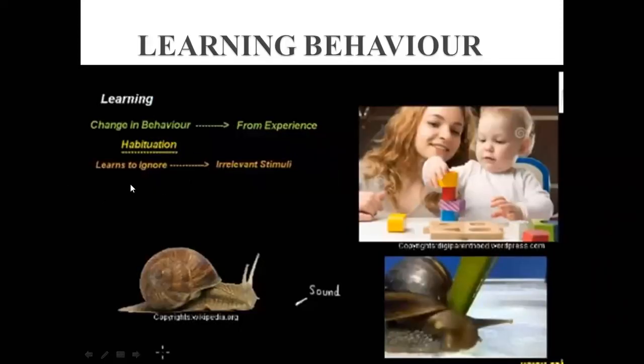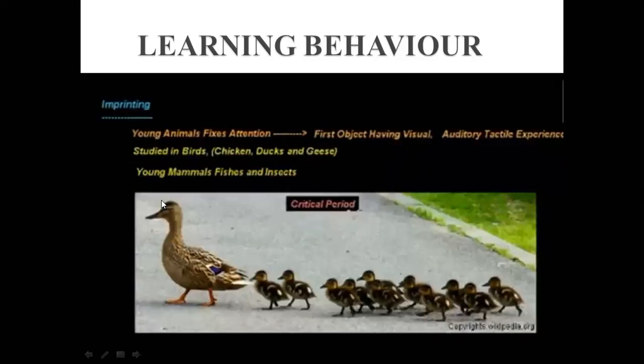That I explained to you here. Learns to ignore. First, I told you about the learning. Then I explained the first type of learning, that is the habituation. And in habituation, you have noticed about this snail and other examples that I shared with you students, that you learn to ignore. It becomes your habit. And irrelevant stimuli. No stimuli is working there. This is called the habituation.